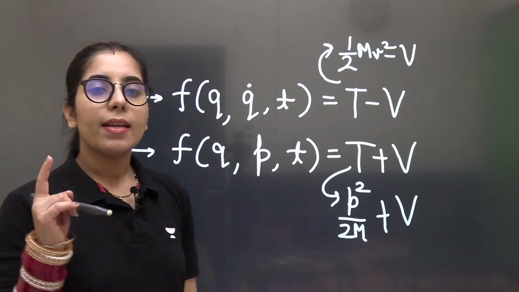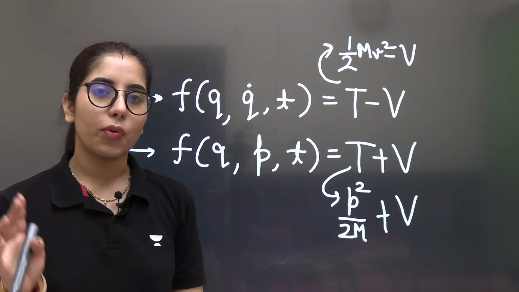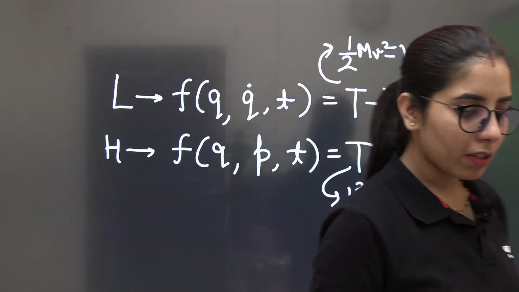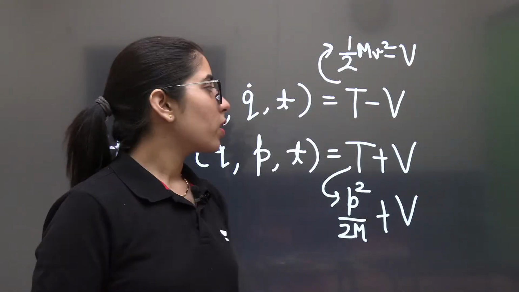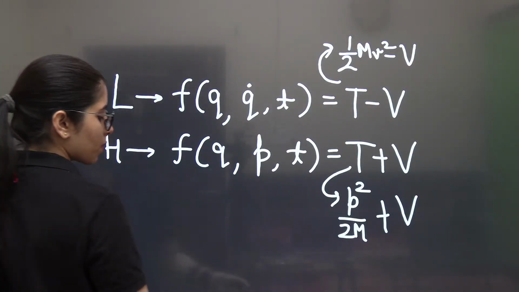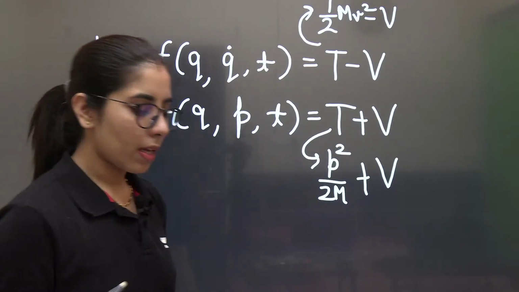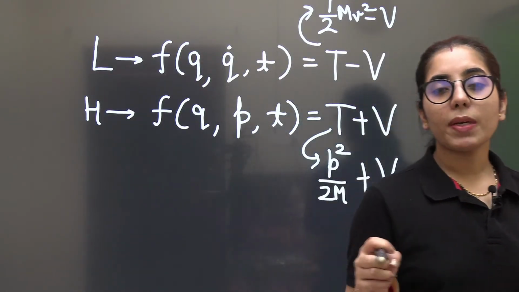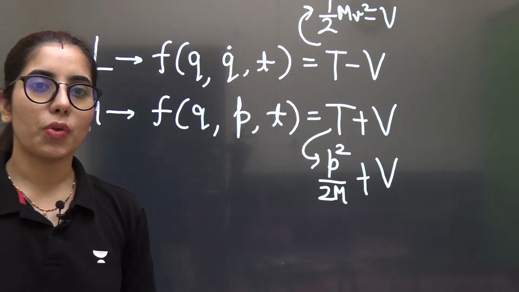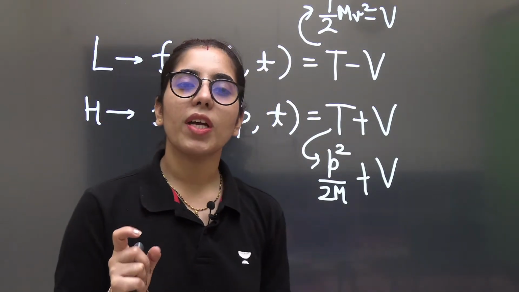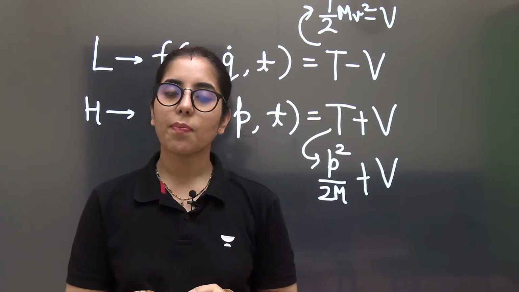Now, whenever the Lagrangian expression is given to you, I'll be taking examples from previous year question papers to make it clear to you. So let's say some Lagrangian expression is given to you. What will happen in that case? When you compare that Lagrangian expression, in the cases where it's possible for you to identify the kinetic energy and the potential energy terms separately,